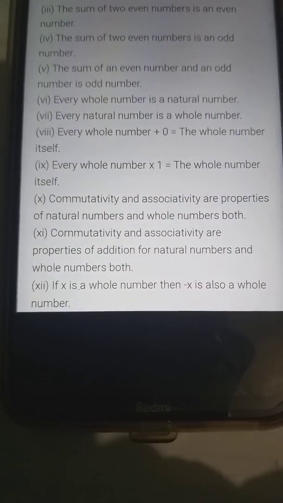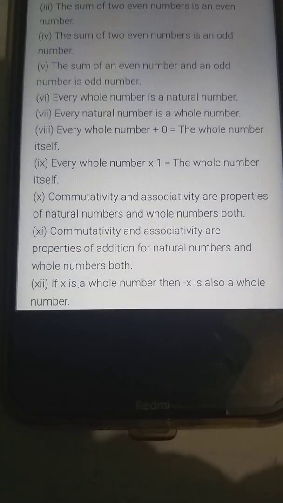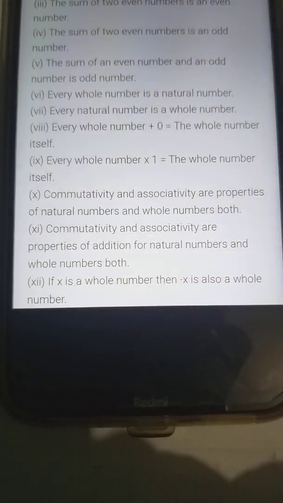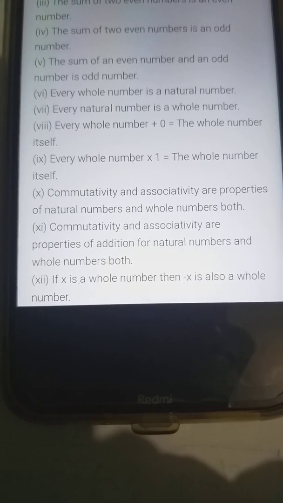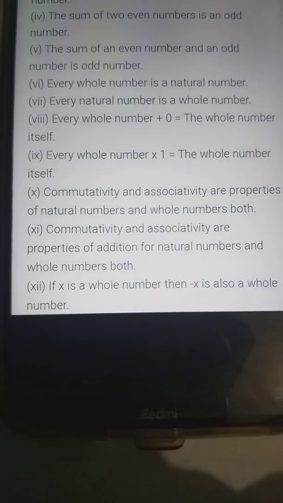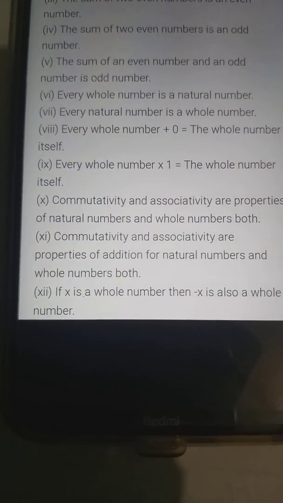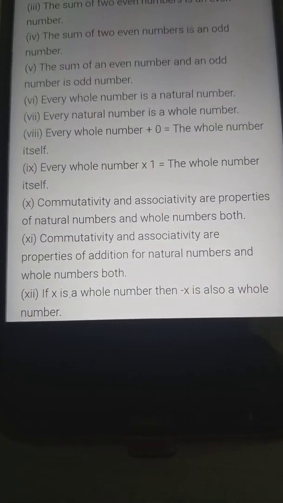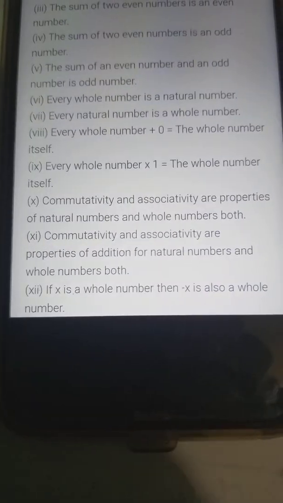The 10th one: commutativity and associativity are properties of addition for natural numbers and whole numbers both. Correct, true. Last time we did the properties of natural and whole numbers, and they include both natural as well as whole numbers.